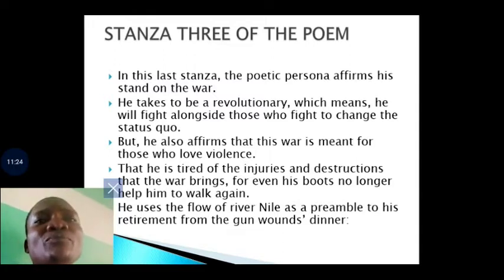Stanza 3 of the poem. In this stanza, the poet persona affirms his stand on the war.